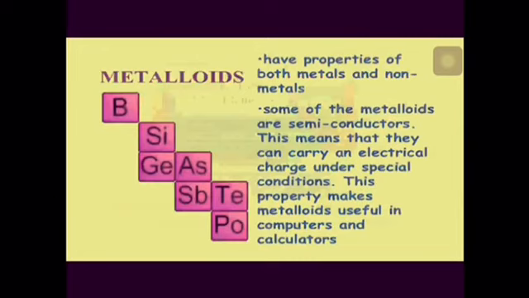Here is another topic, that is metalloid. A metalloid is a type of chemical element which has properties in between or that are a mixture of those of metal and non-metal. Some examples of metalloid are boron, silicon, germanium, arsenic, antimony, etc.